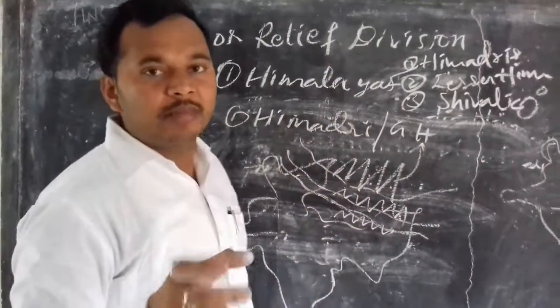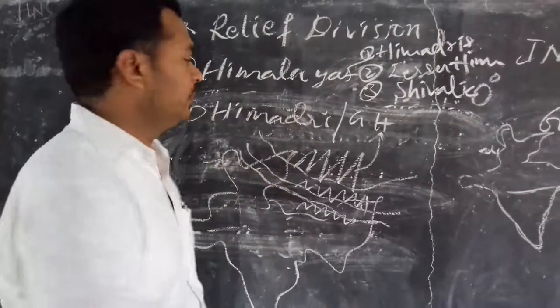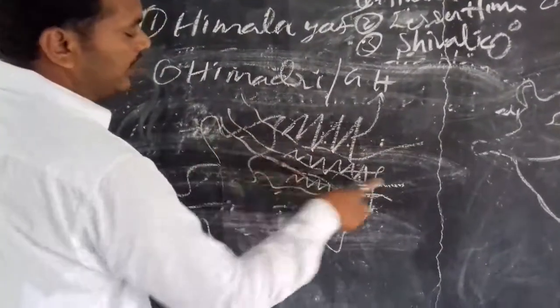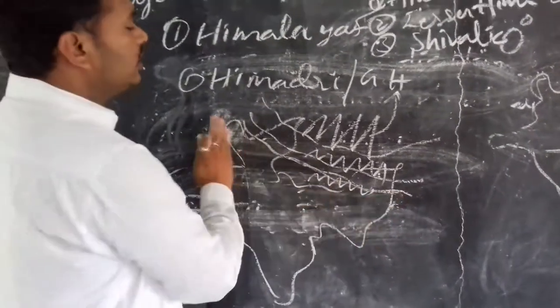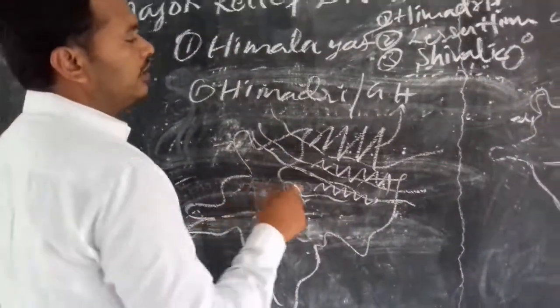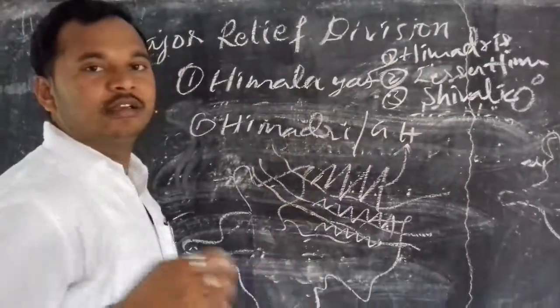In what shape are the Himalayas extended in North India? In an arc shape. You see the arc, okay, like this. From Jammu Kashmir to Arunachal Pradesh, these Himalayas are extended in India. Next, let us know the Himadris, what their features are.